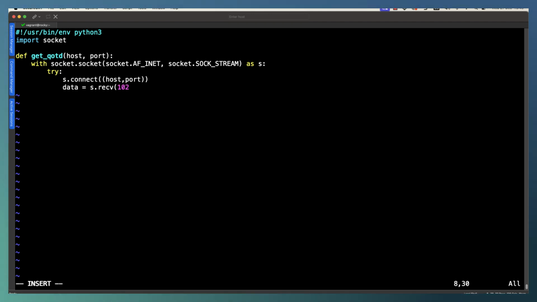We close off our double parentheses, and then we can specify our data variable is going to be the first 1024 bytes that we receive. And then we can go through and return our data variable. So all of this has been worked properly. We'll get our data variable and make sure that we decode it with UTF-8 so it can be read correctly and strip off any extra characters that we might have.